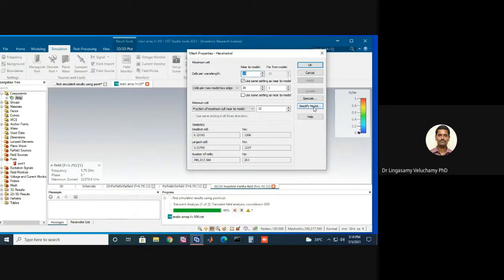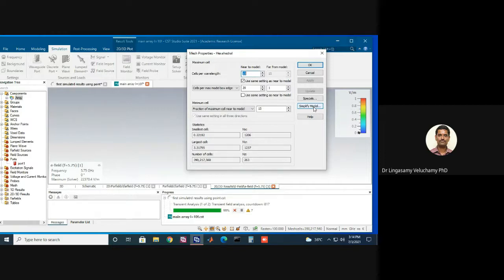First, initially, just for simulating purposes, you can use a larger, coarser mesh size. Once you are done with that, then you can use the refined, smaller mesh size, because the variation will not be too much. So you will get at least most of the parameters, that is the radiation pattern. For example, side lobe level may improve once you refine, and beam width maybe slightly, a 0.5 degree or 1 degree difference will be there.